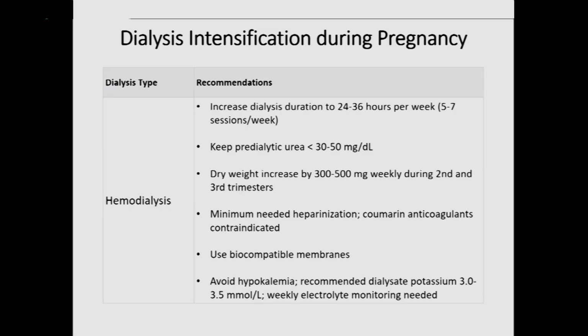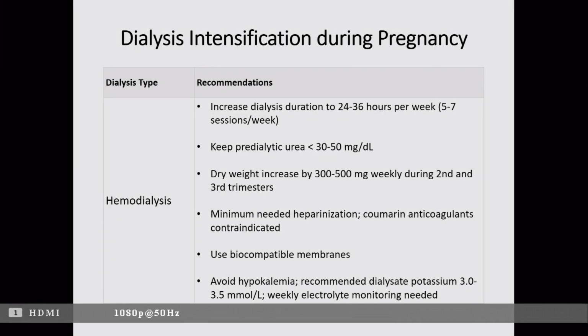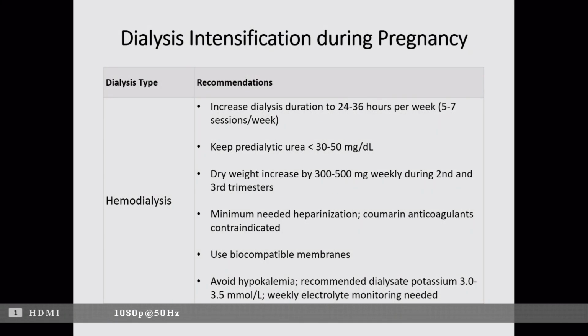So now the hemodialysis duration: 24 to 36 hours per week, 5 to 7 sessions in a week, with increased duration. Target blood urea nitrogen less than 50. Dry weight increased by 300 to 500 grams weekly during the second and third trimesters. We have to minimize the use of heparin as well as other coumarins, and use biocompatible membranes.